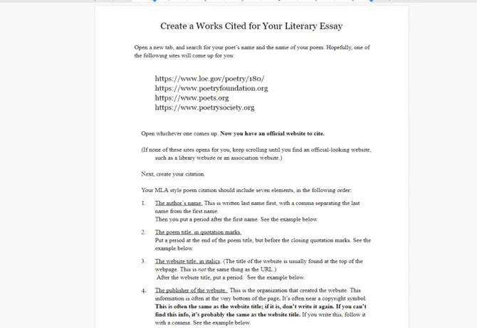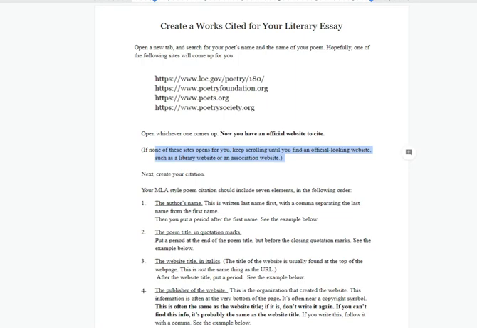If one of these doesn't come up, and I say this right here, just keep scrolling until you find a website that looks kind of official. You don't want to cite the poem as it appears on someone's blog, but if you can find a website that looks like it's connected with some sort of institution, maybe with a school, maybe a website that ends in edu, you could use that as a source.